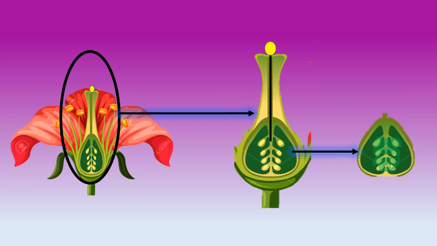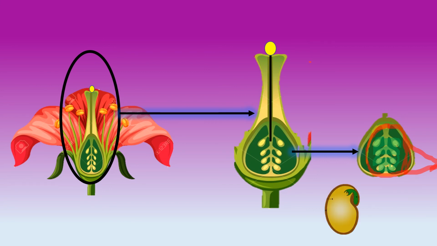The ovule part in the ovary will change into seed, and the ovary, this part which is not visible, let me take red color, this ovary will become the flesh, the fruit. Is it clear? This ovary will be the fleshy fruit, and the ovules will be the seed. This much is clear to everybody.